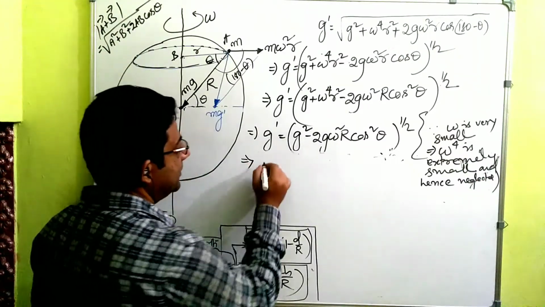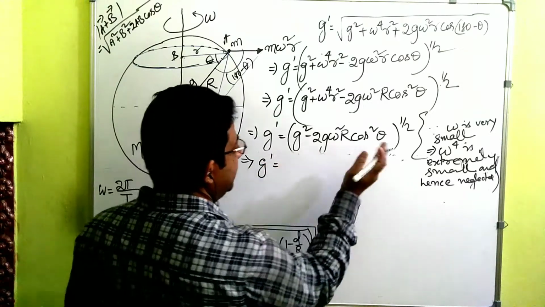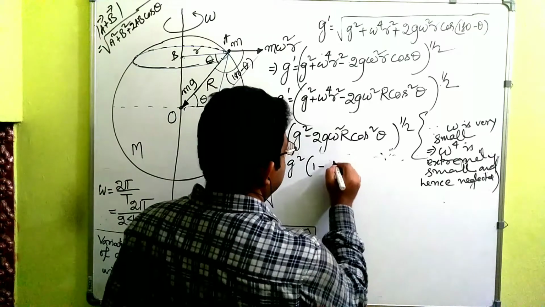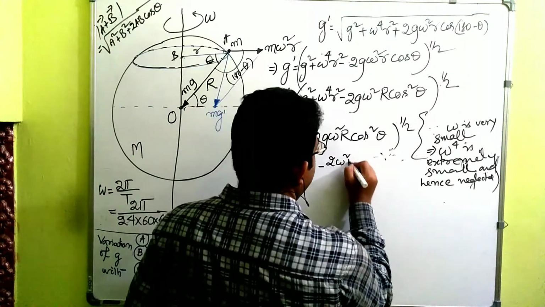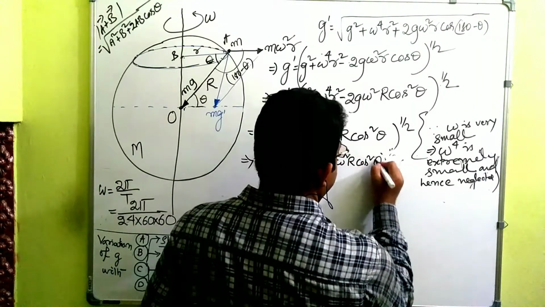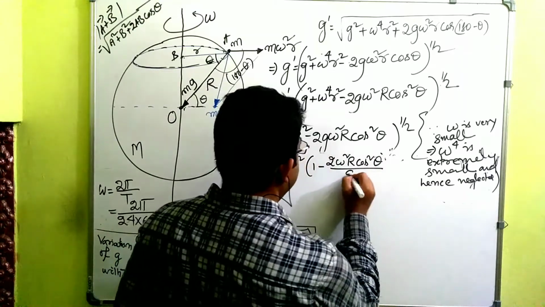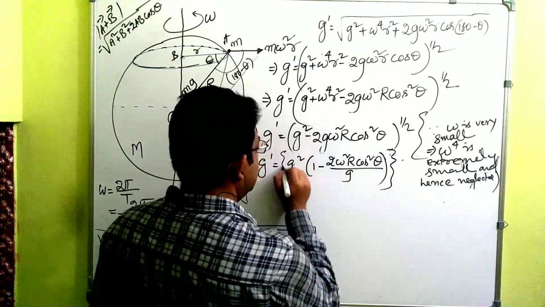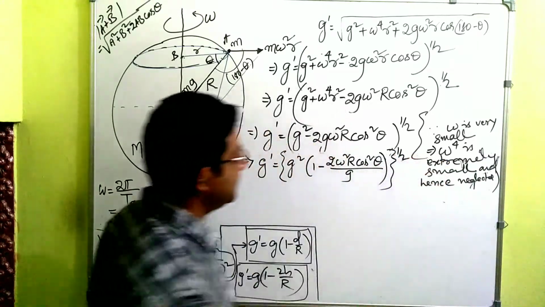This implies that g dash is equal to, take g square common from this, g square times 1 minus 2 omega square r cos square theta divided by g, whole to the power half. Yes or no?